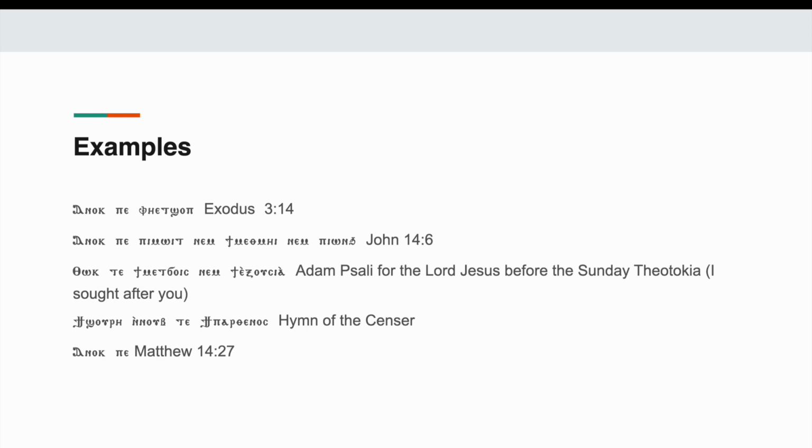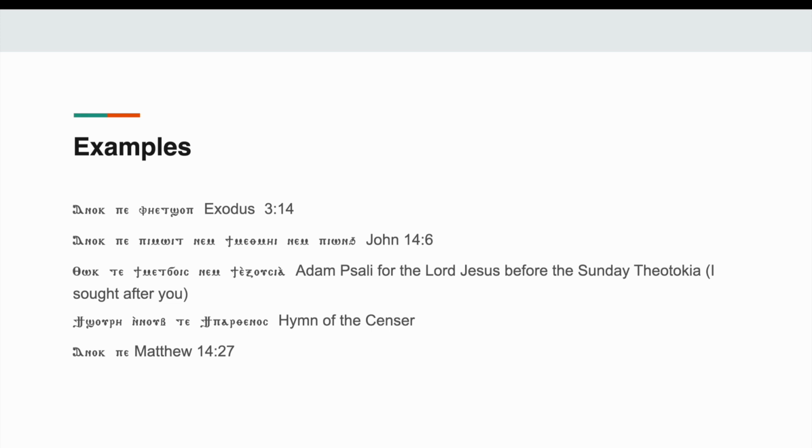Fourth example, Tishori and Nob Teti Parthenos. This one's from the hymn of the censer. We have Tishori and Nob, which is the golden censer. Tishori is the censer and Nob is golden. We will cover that type of build later on.